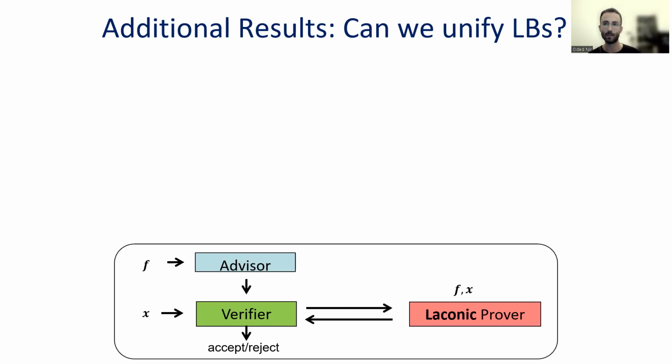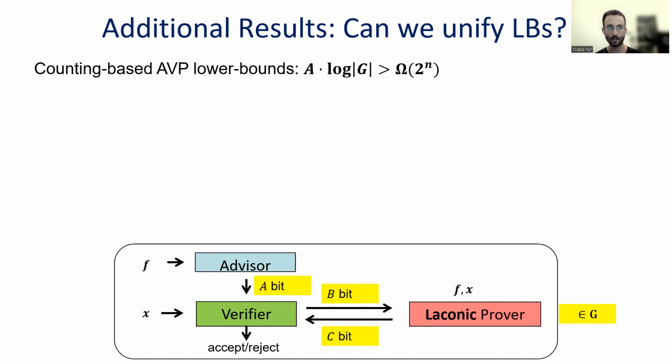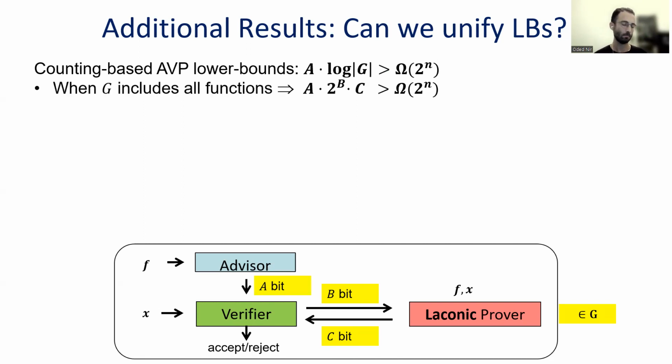So until now, I only mentioned the hypothesized lower bounds for AVP, but the question should be asked: can we prove any unconditional lower bounds on the communication in AVP? And in fact, we can. So if we denote by capital A, capital B, and capital C the lengths of messages sent in the protocol, and if we say that the prover can only compute functions from some function family G, then we show by counting-based arguments a lower bound that A times the log of the size of the family G must be exponential. And then this can give us a few more specific lower bounds.